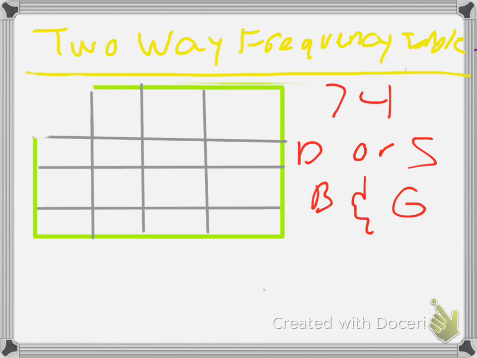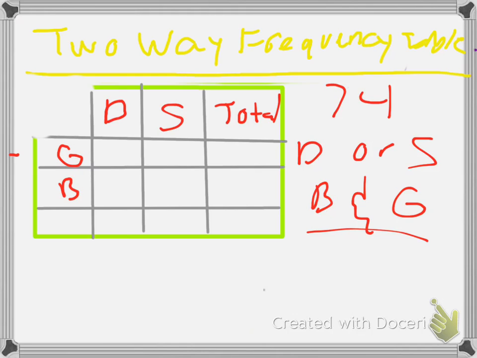With that information, we can just plug in what we have so far. Say we ask for either dodgeball or soccer. This is going to be our total side: the people who prefer dodgeball and the people who prefer soccer. And for this side, it's going to be girls and boys.